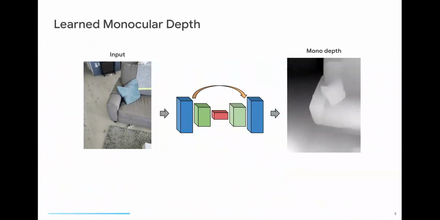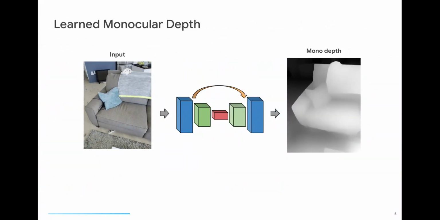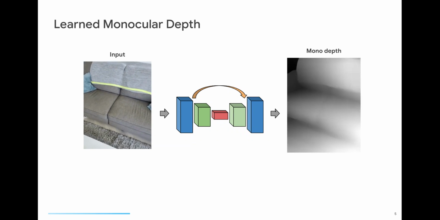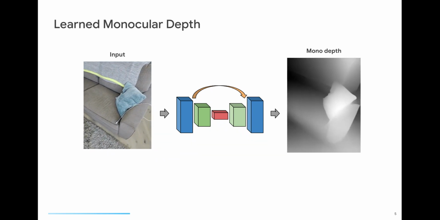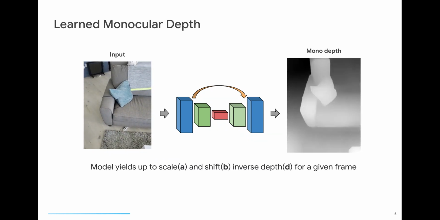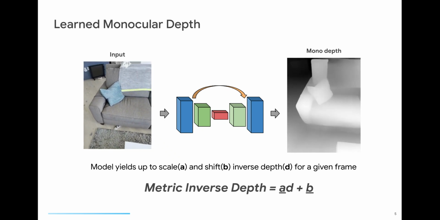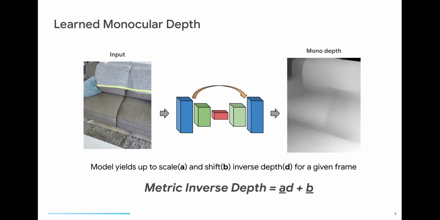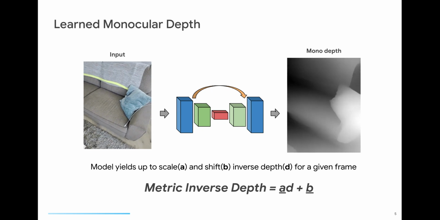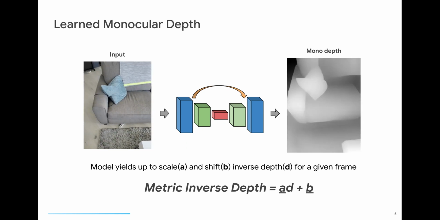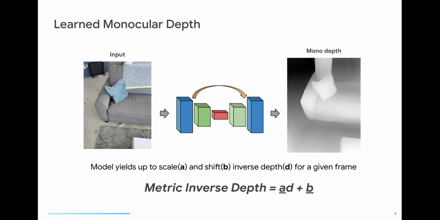So we propose using the power of a lightweight monocular depth model to address the problem. The model is trained on scale and shift invariant loss so that it yields up to scale and shift inverse depths. To recover the metric inverse depths, we should apply scale and shift parameters. The learned depth priors can largely help reduce the uncertainty of the landmarks for initialization.